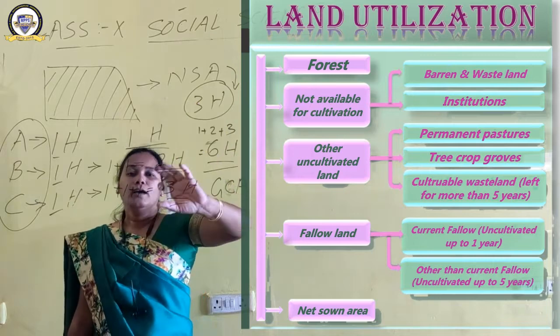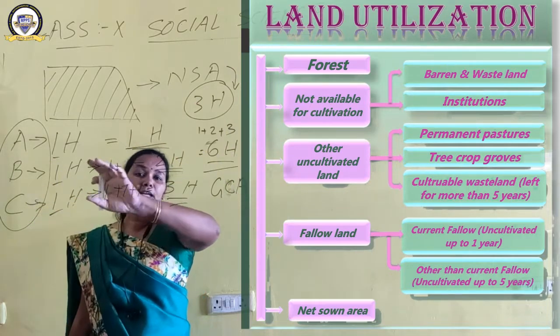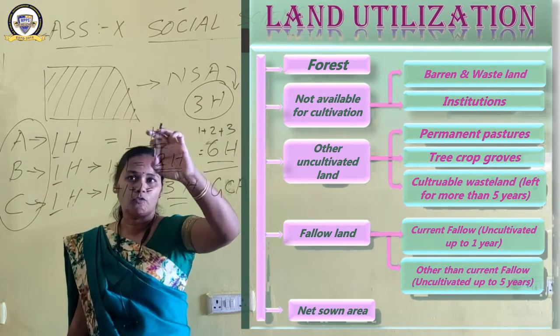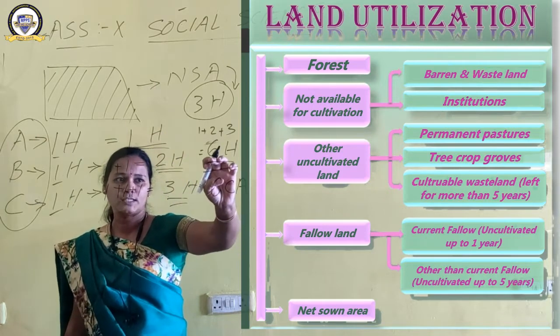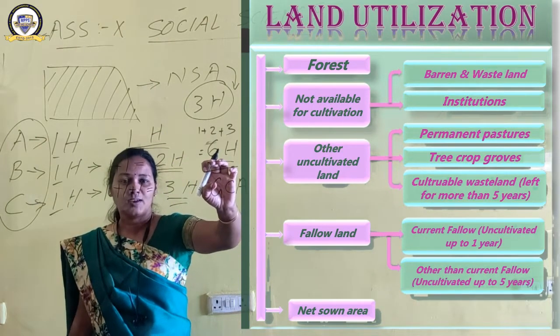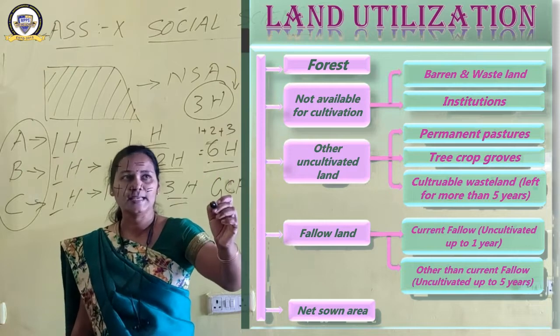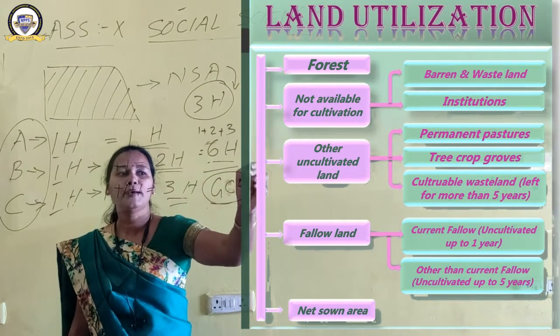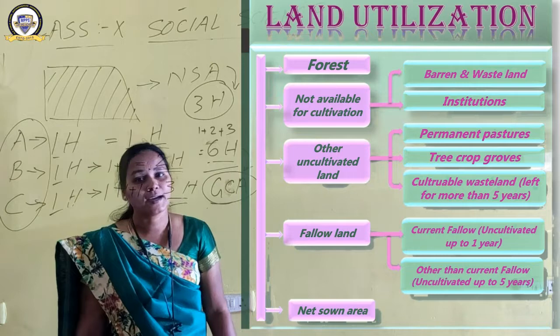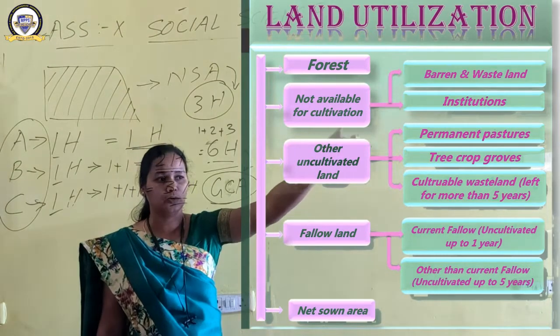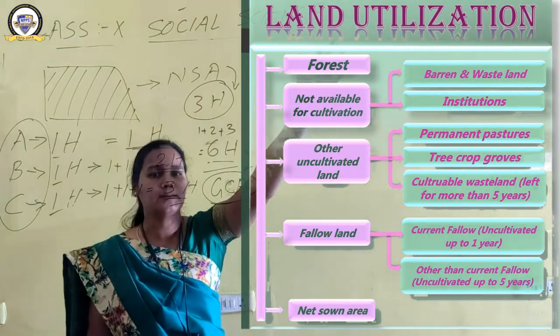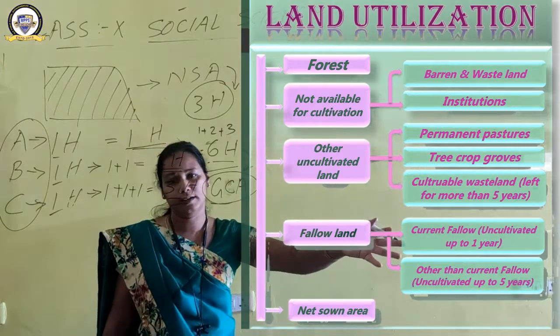But B and C cultivate twice and thrice. So 1 plus 2 plus 3, what does it become? 6. That area is known as gross cropped area. I think it is clear to you now. The land has been used in 5 different types in our country.